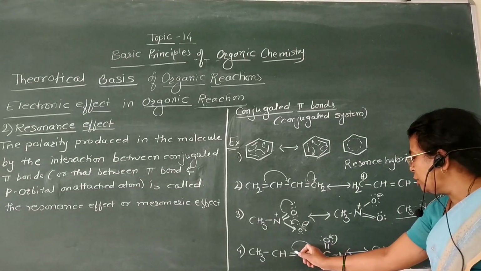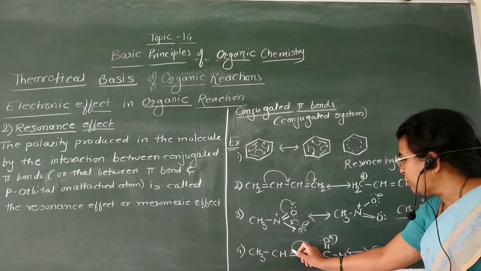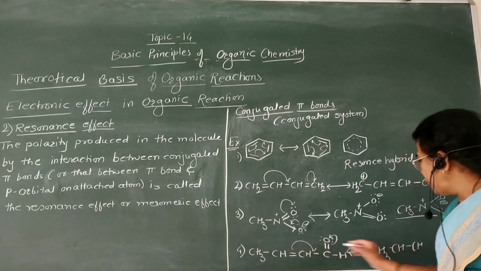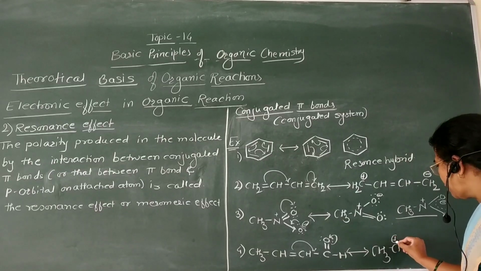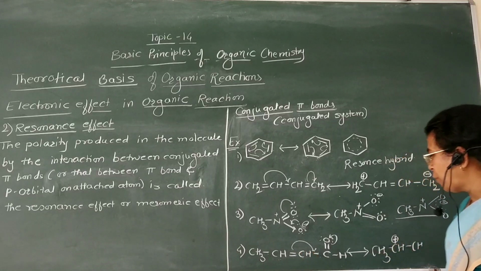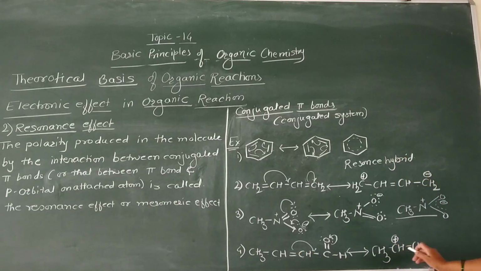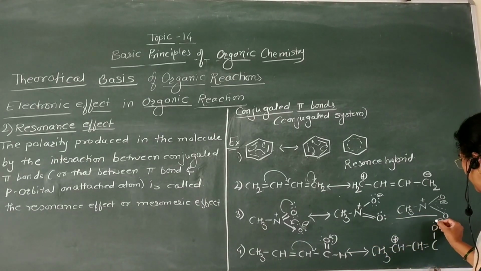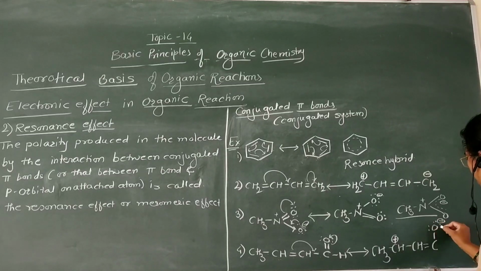Now electron transfer takes place from this carbon in between these two carbons. Therefore here a positive charge is acquired, that is, this carbon becomes electropositive and acquires a positive charge, and here double bond CO. Now this oxygen becomes negatively charged, it has 3 lone pairs of electrons, and here a hydrogen atom.